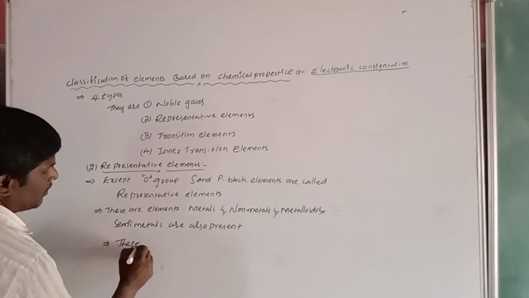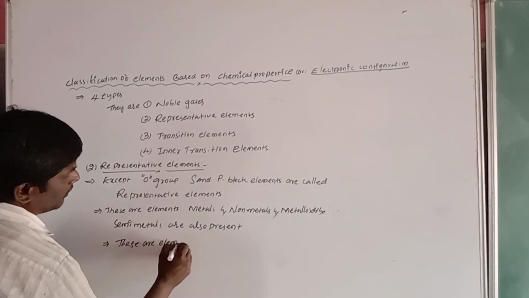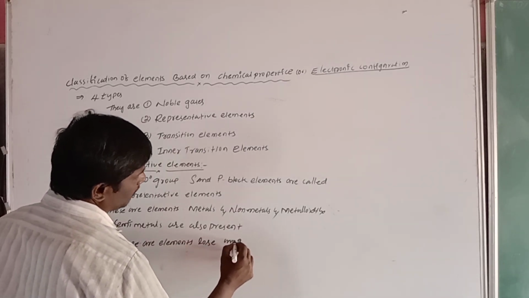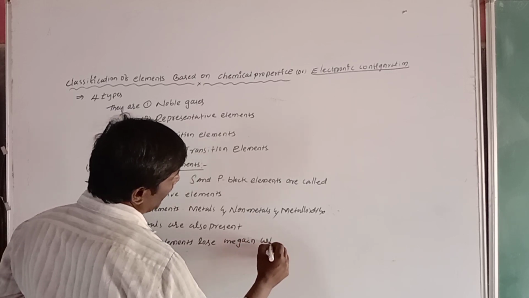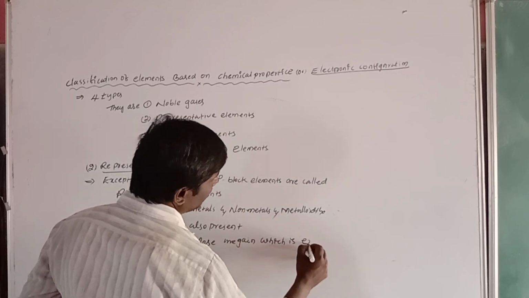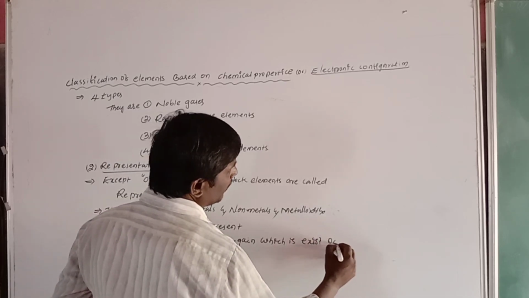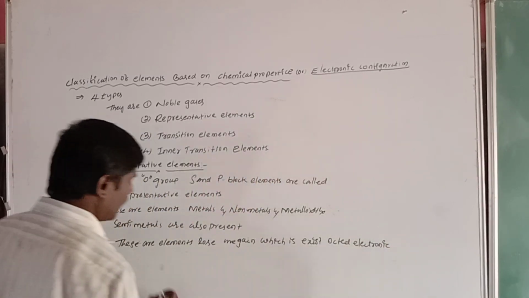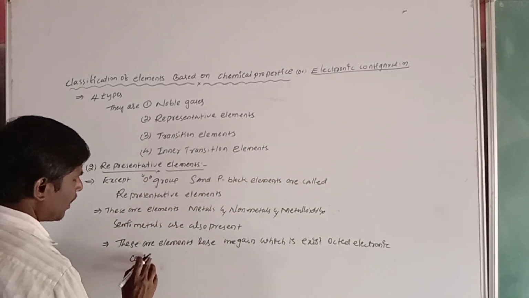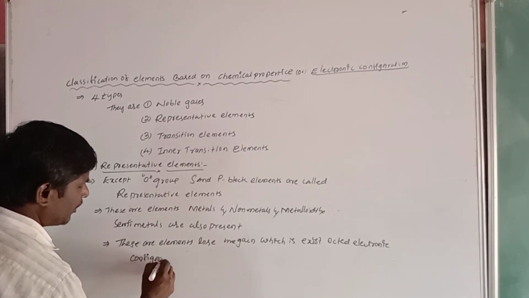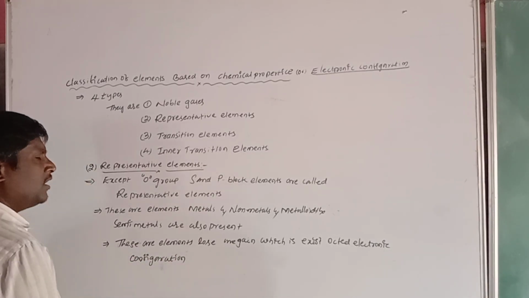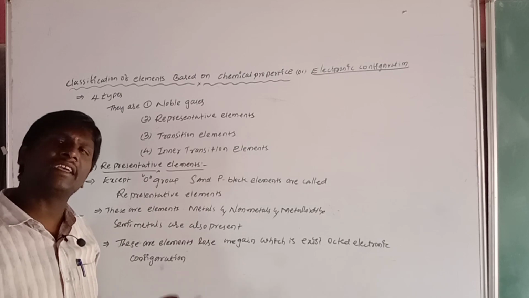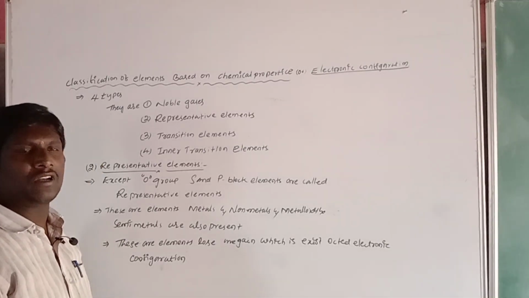Now the third point. These elements lose or gain electrons to attain the octet electronic configuration. For example, representative elements sometimes lose electrons and sometimes gain electrons to reach the octet electronic configuration.